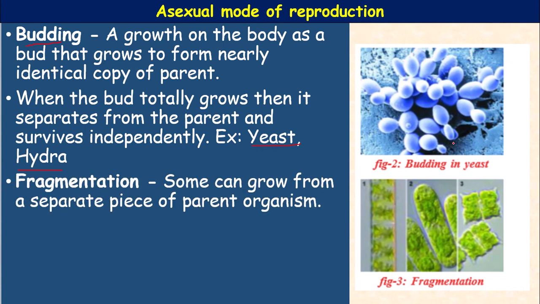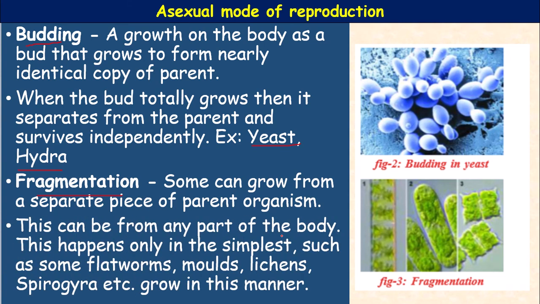Next, fragmentation. In some filamentous plants such as Spirogyra, the body breaks up into two or more fragments. Each fragment or piece grows into a new individual. Some can grow from a separate piece of the parent organism. This is called fragmentation, and it can be from any part of the body. This happens only in the simplest organisms such as some flatworms, molds, lichens,